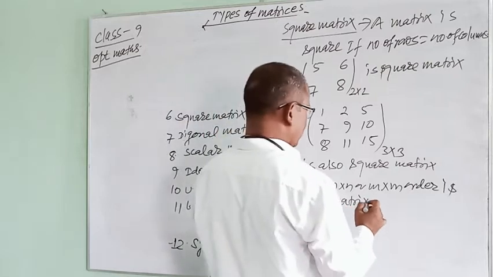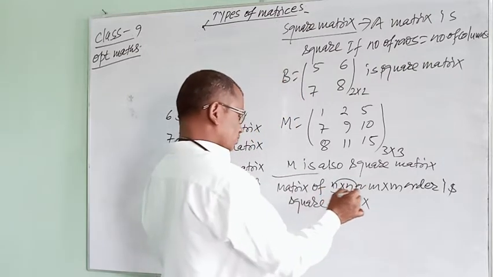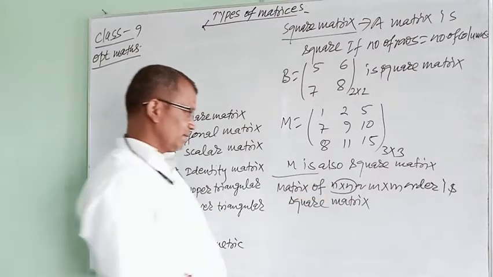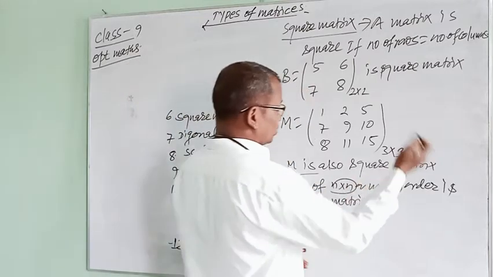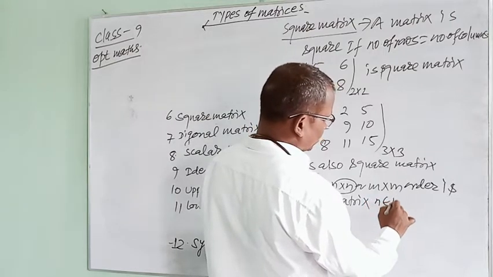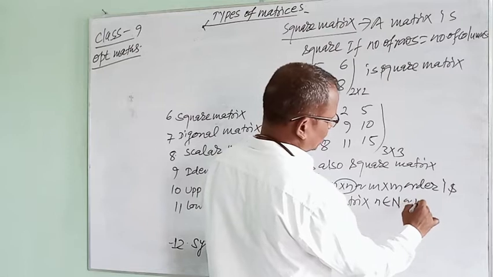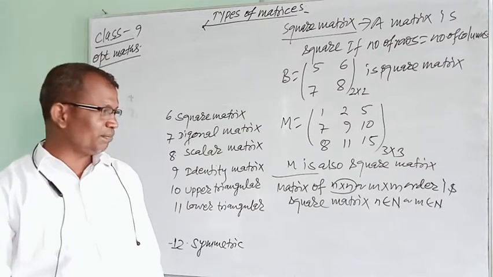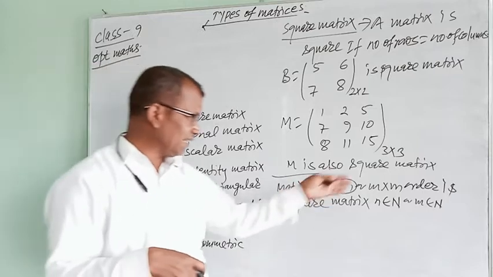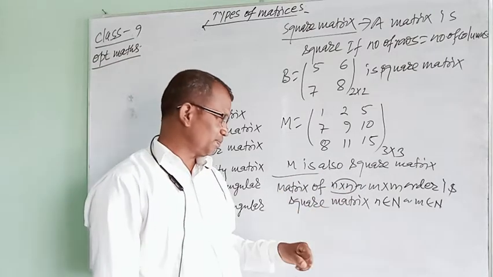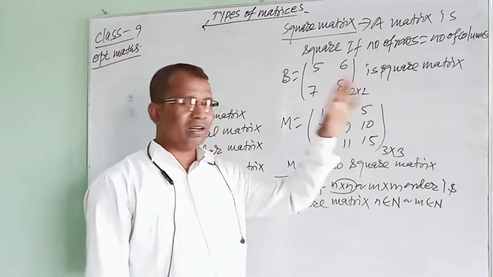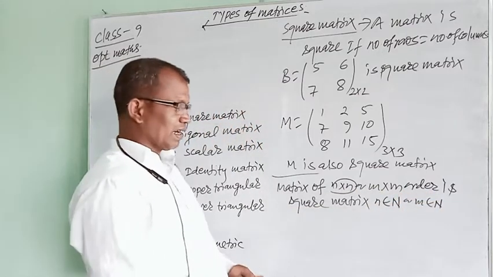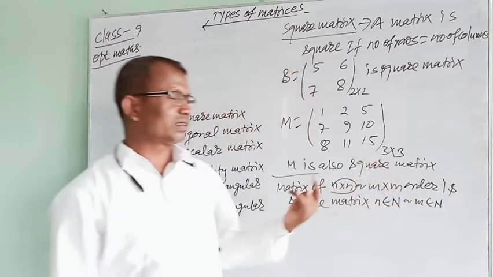Where, in this n by n or m by m, the value of m can be 1, 2, 3, meaning n belongs to the natural numbers, m belongs to the natural numbers. If an n by n order matrix is given, n belongs to the natural numbers. If an m by m order is given, m belongs to the natural numbers.